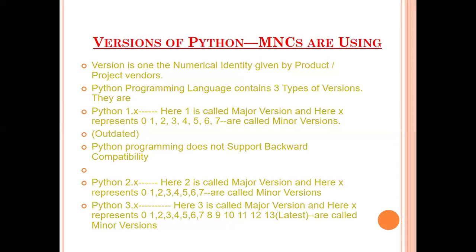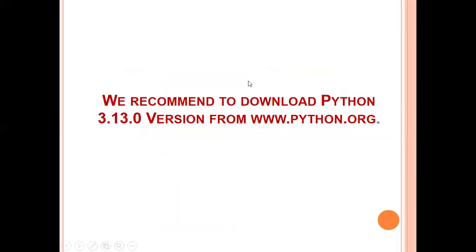Python programs do not support backward compatibility. Python 2.x is still in use. Some company vendors are still using Python 2.x, like 2.1, 2.3, 2.7. Right now we have Python 3.x. In the third major version, we have Python 3.13, which we always recommend you download.